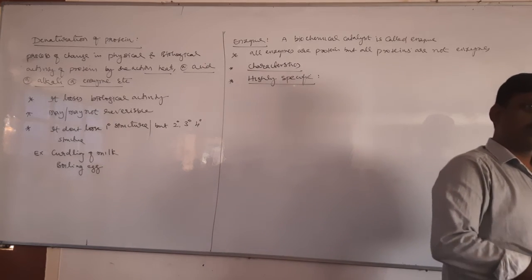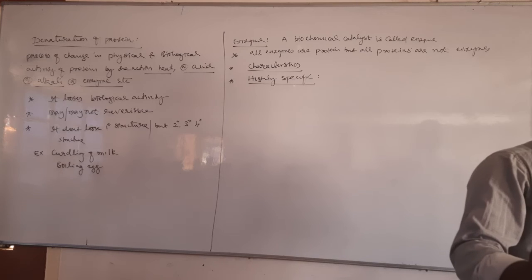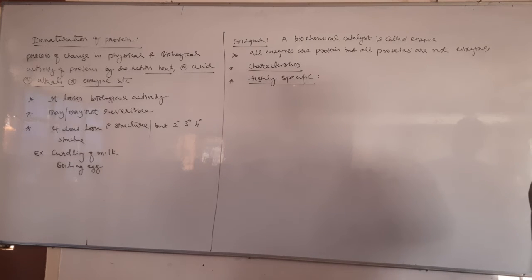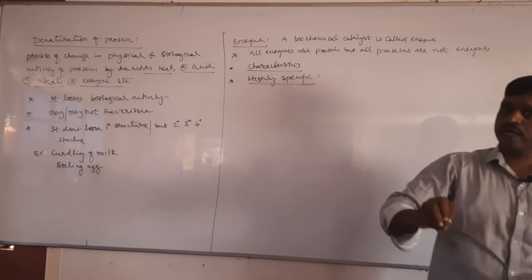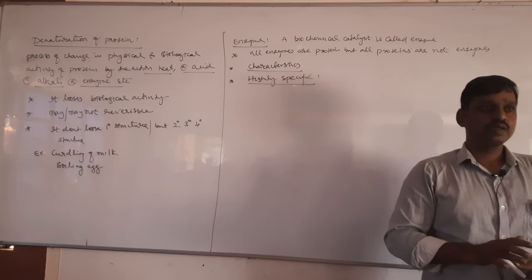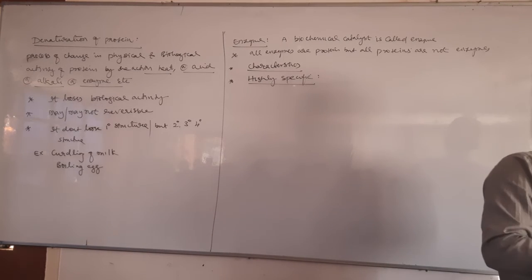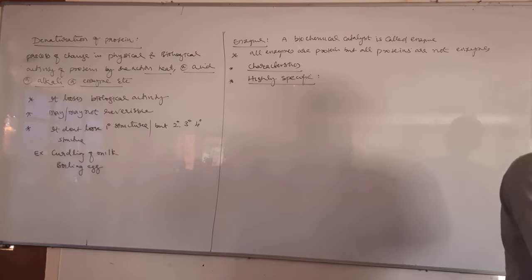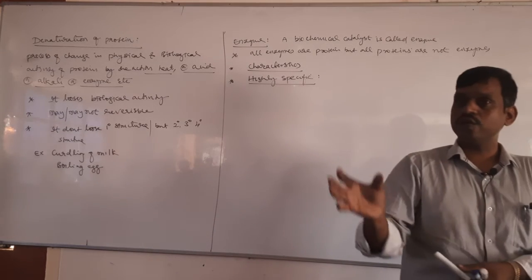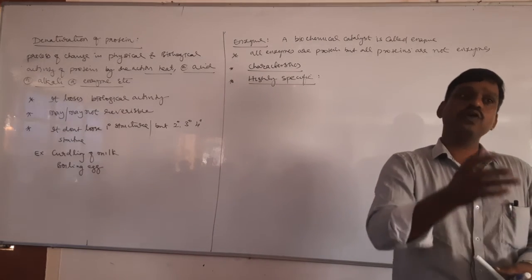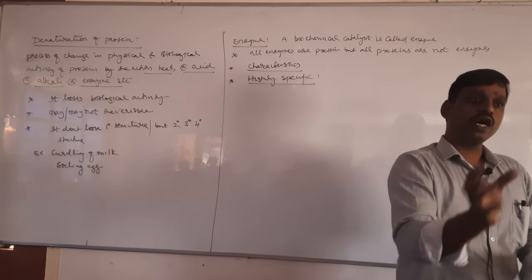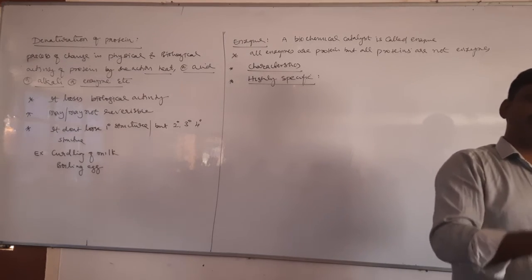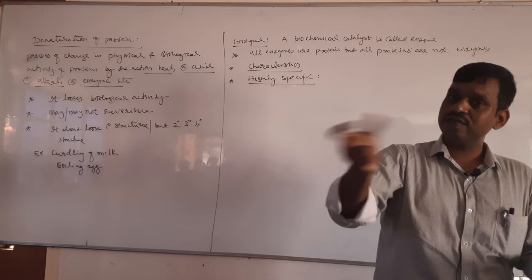It means one enzyme can convert one reactant to product. One particular enzyme can work in a particular reaction only. For example, urease. Urease is an enzyme which can convert urea into carbon dioxide and ammonia. Urea into ammonia and carbon dioxide, that is urease. Can urease work in any other reaction?